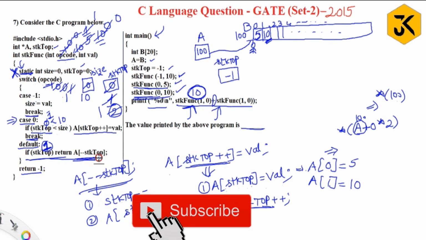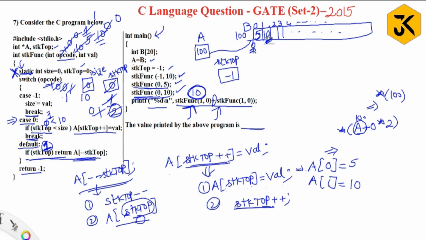A of minus minus stk top means first it is going to decrement by 1, that means 0. Then A of stk top means A of 0. A of 0 value is what? 5. That value is going to be returned to the function here. Now printf %d comma 10 plus 5. 10 plus 5 means 15. So the output printed by the program is the value 15.